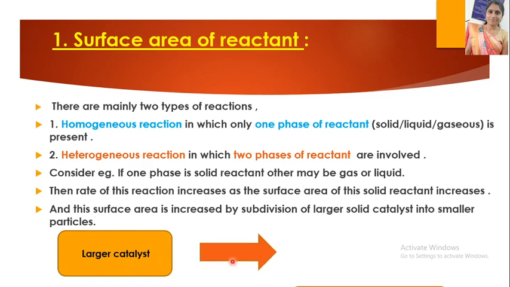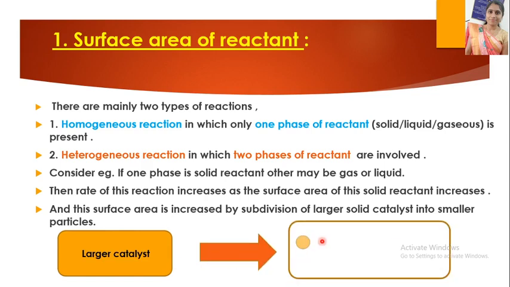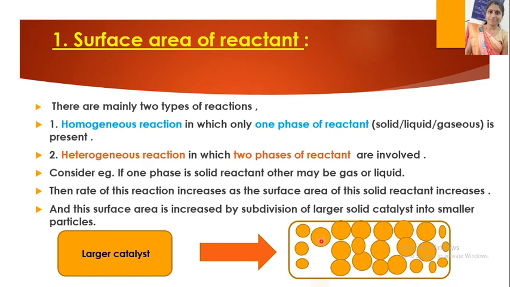After the subdivision, this larger catalyst is divided into smaller particles. Earlier, a small surface area is provided by this catalyst, but by this subdivision the surface area is increased. As the surface area increases, the rate of the reaction also increases.